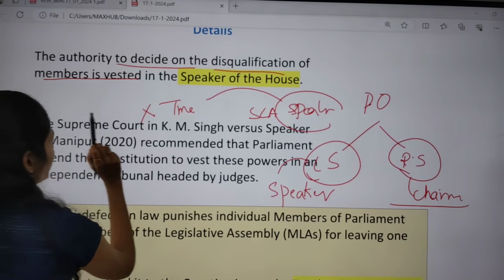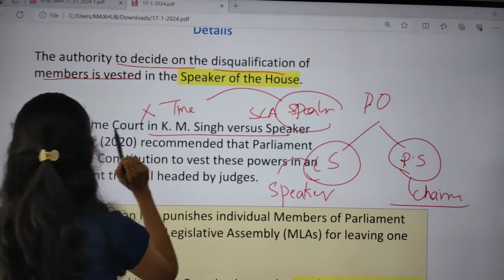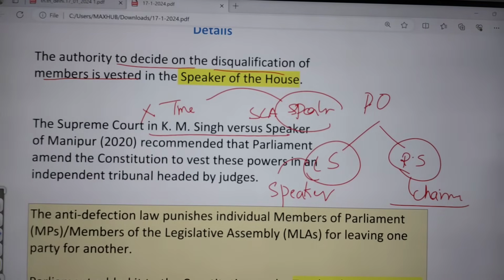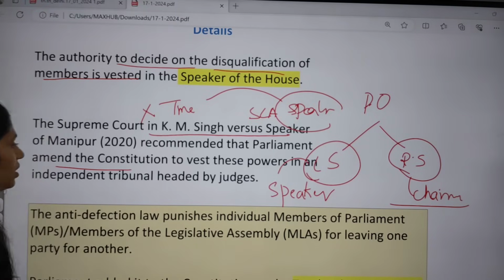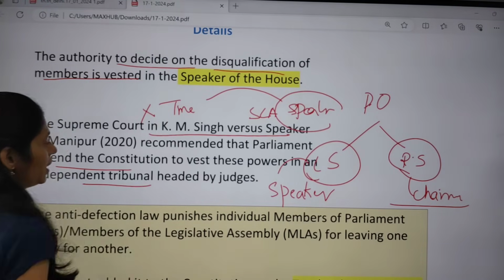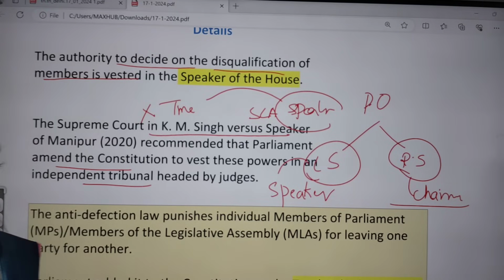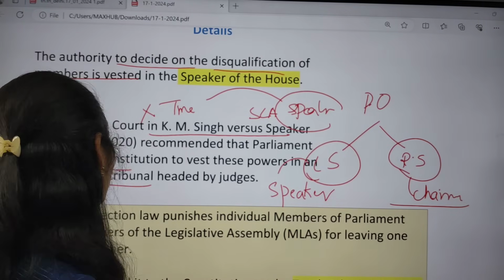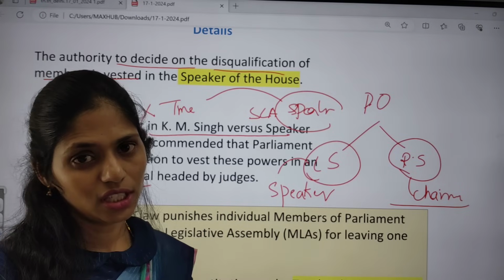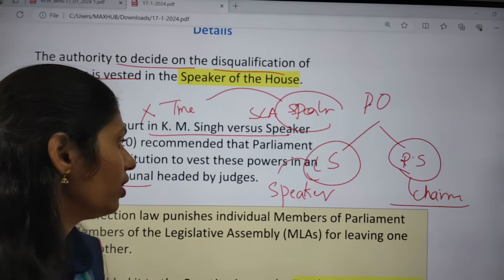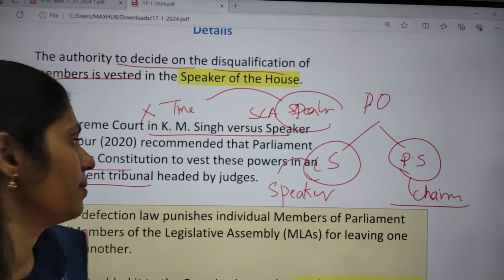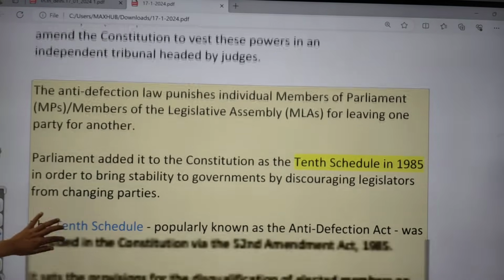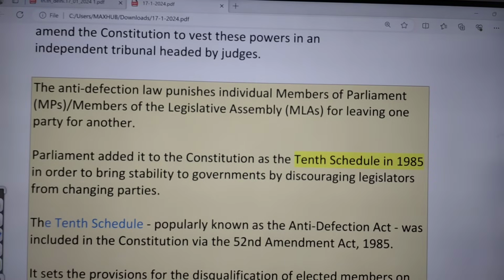In the Supreme Court judgment, that is Kihoto Hollohan-style reasoning in K.M. Singh versus Speaker of Manipur in 2020, the judgment recommended that Parliament can amend the Constitution to vest the powers in an independent tribunal headed by judges. So we need a tribunal with judges, who will look into the issue of anti-defection, so that we can ensure independence, transparency and accountability.